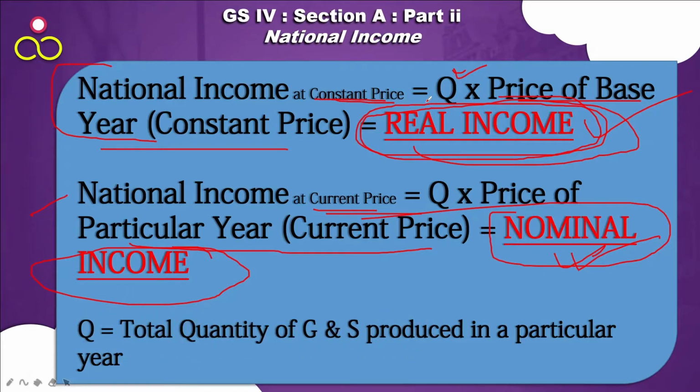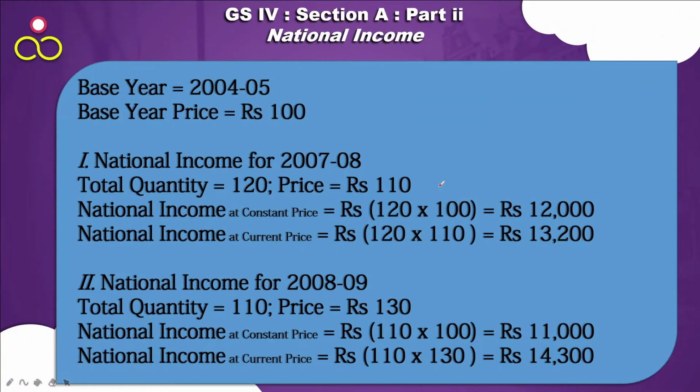Constant price is the base year price. Current price is any other year price which we have to compare between. Current price will always be after the constant year's price. Let's take an example to understand it better. So let's say the base year is 2004-5 and the base year price is rupees 100, an average of rupees 100. So ये base year price क्या हुआ? This is the constant price.